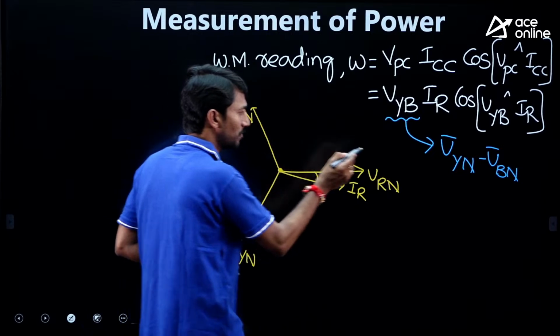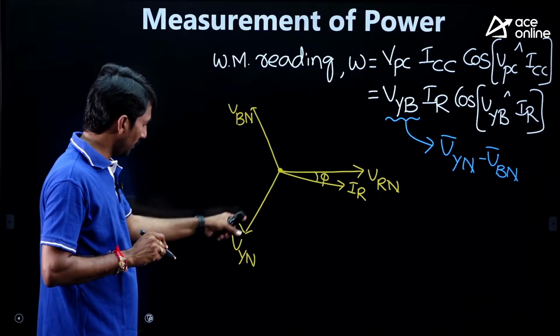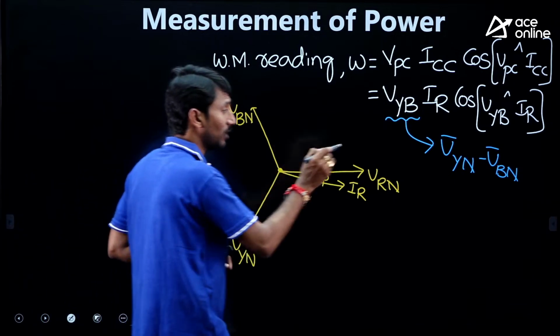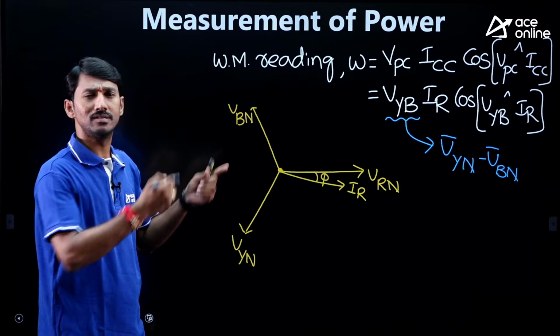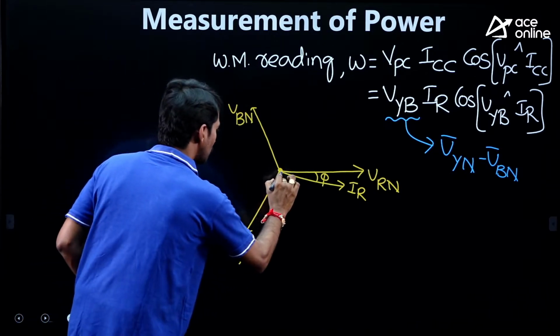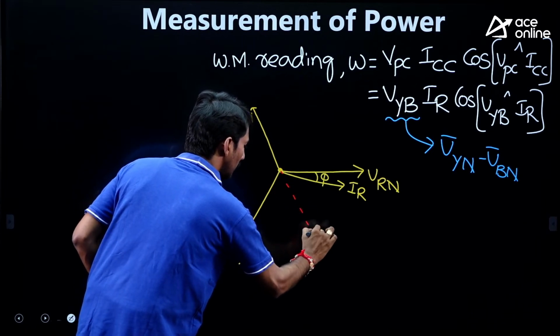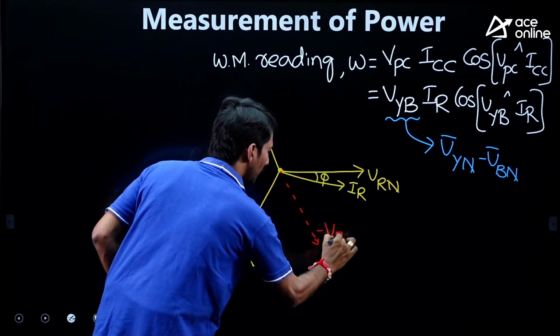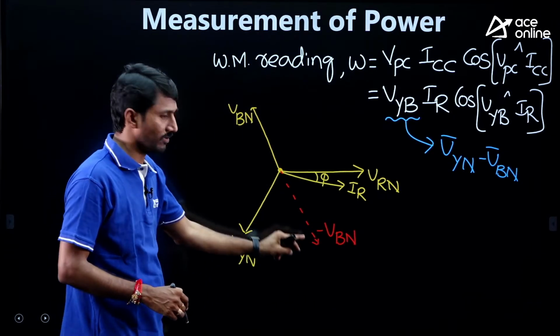VYN is there, and VBN I have simply reversed, so this is minus VBN.